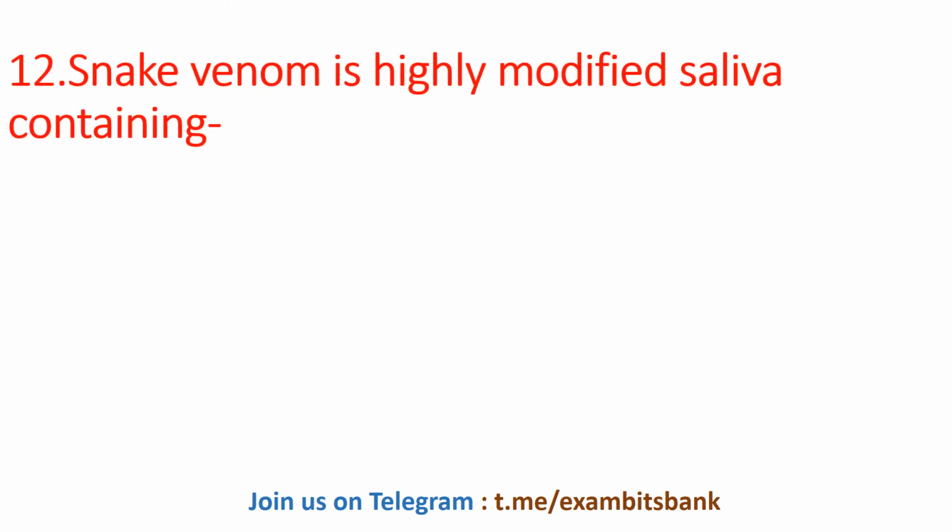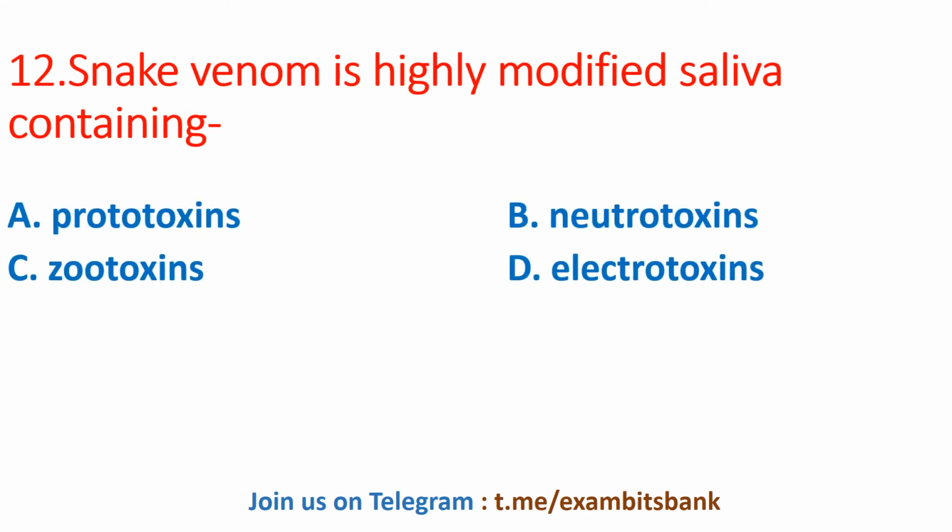Snake venom is highly modified saliva containing prototoxins, neurotoxins, zootoxins, or electrotoxins. And the correct answer for this question is option C, zootoxins. Moving on to next question.